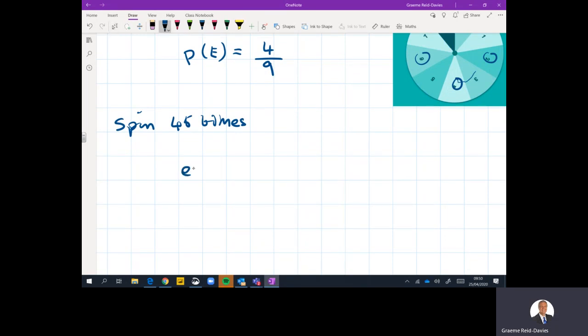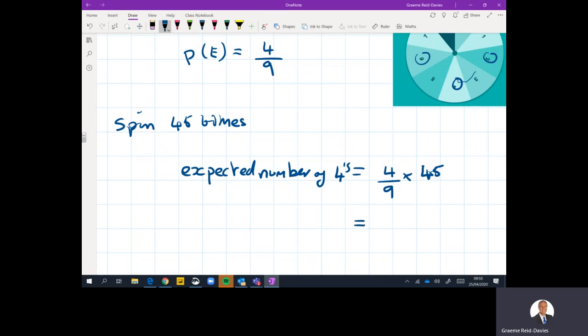So the expected number of 4s is going to equal the probability of a 4, which is 4/9, multiplied by the number of times I spin, 45.